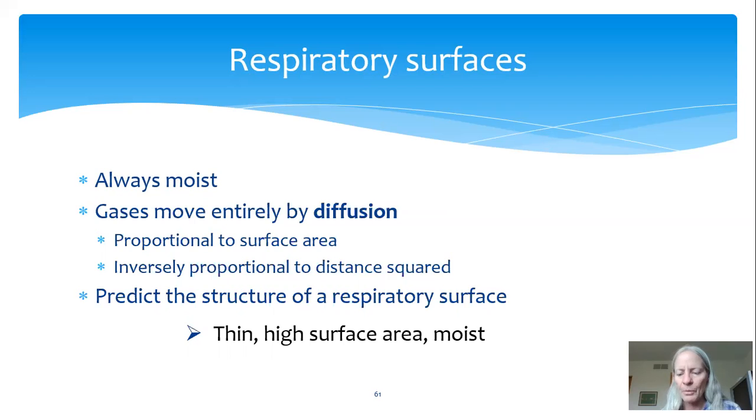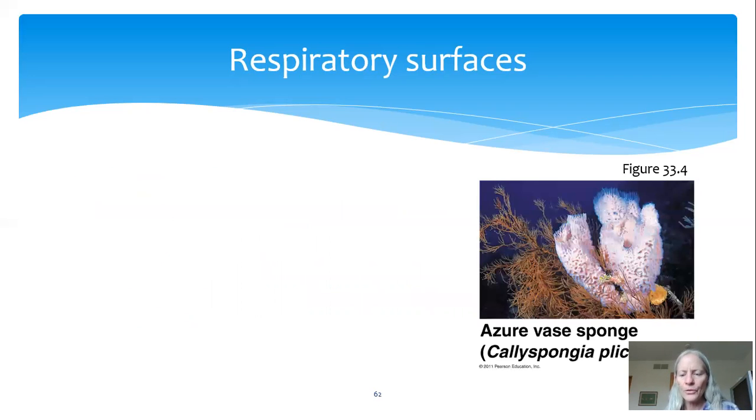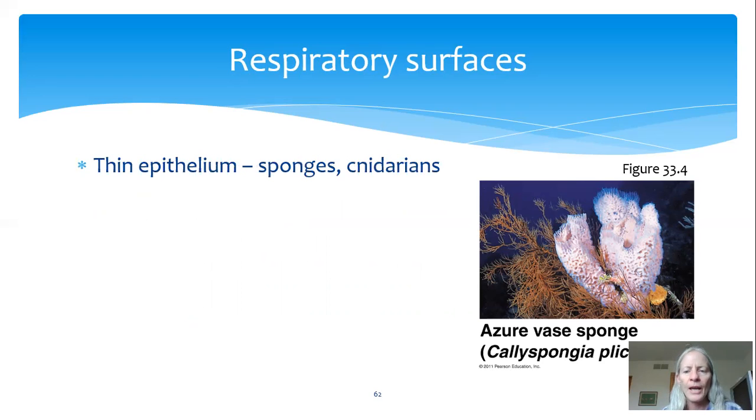So what are some examples? Some kinds of animals don't have a specialized respiratory surface, and instead their entire epithelium just serves as the respiratory surface. If you remember when we talked about sponges, we talked about how their body plan allows for all of their cells to be in direct contact with the water all the time.